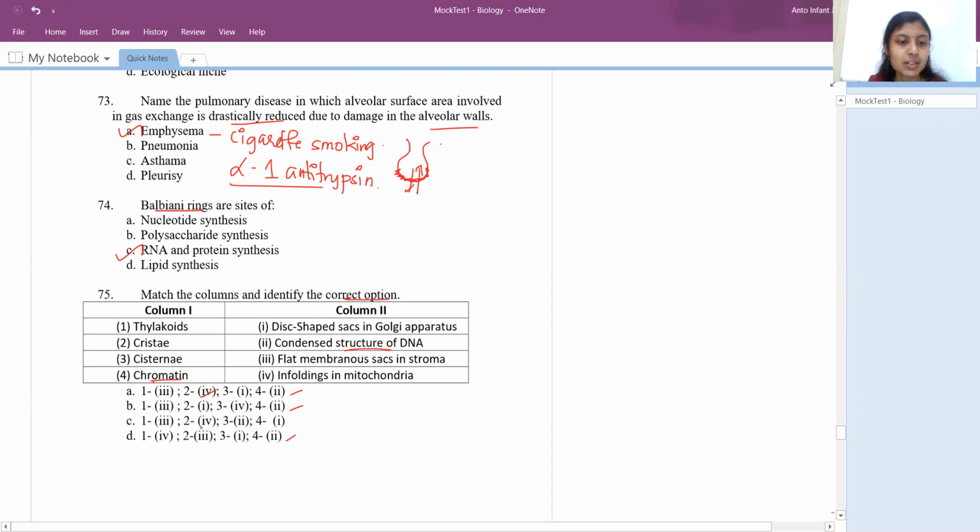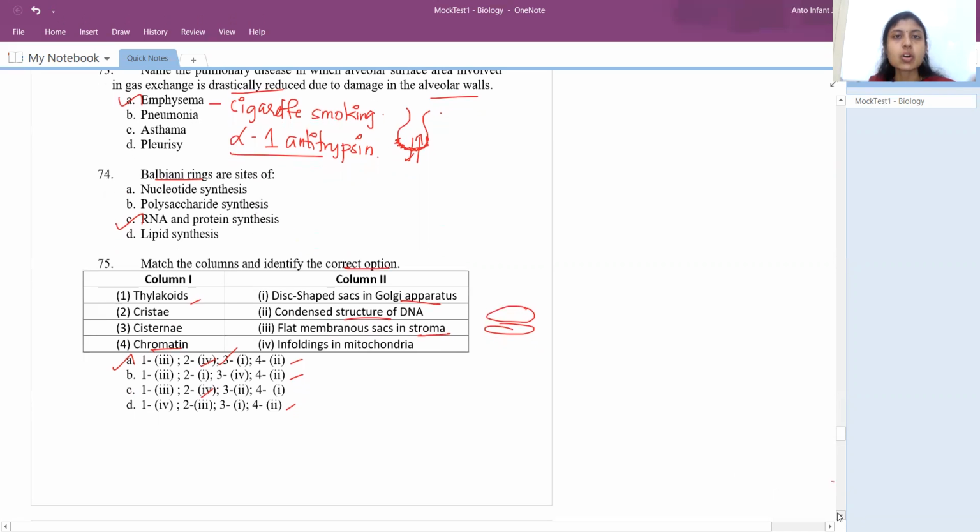So again, see, they're confused again, right? Fine. So cisternae, we know cisternae, right? In Golgi apparatus, we'll have this disc-shaped structure, something like this. We call them cisternae. So 3 would be 1. And thylakoids, they are flat membranous sacs in the stroma of chloroplast. Option would be A. So whenever a match kind of question comes, make sure you check for the options which you know clearly.